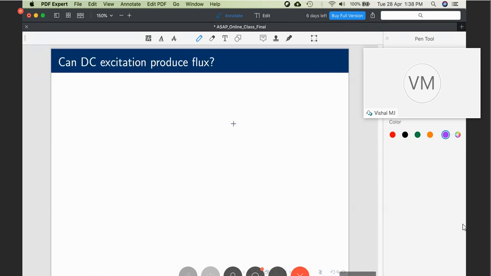Before we do that, can DC excitation produce flux? Just now we have seen in the induction machine that the flux is proportional to V by F, voltage by frequency. For a DC, frequency is 0 Hertz. So can a DC excitation produce flux? I hope all of you know this answer. If anyone doesn't know, you can post it as a question here.